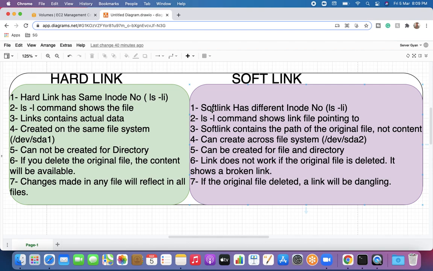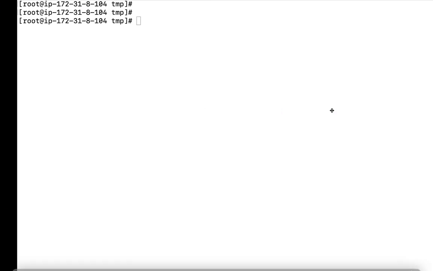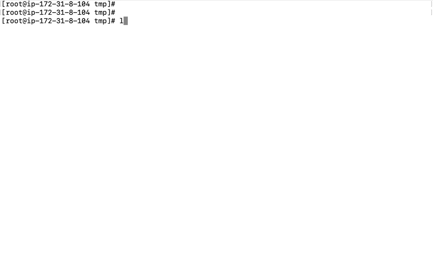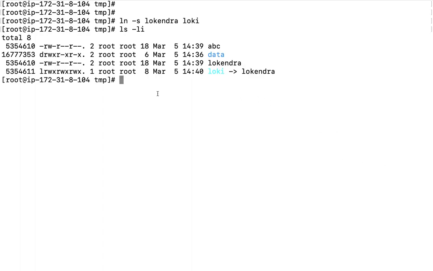Now let us discuss soft link. A soft link has a different inode number. So how are we going to create a soft link? The ln command is used to create a hard link, but ln -s is used to create a soft link. I'm going to create a soft link of Lokendra named Loki here. ln -s, then ls -li. If I run this command, we are going to see the l, representing a new file here, and the Loki file is pointing to the Lokendra file. Lokendra file is the actual file, and Loki is a symlink. Moreover, you can see there is one additional inode available.